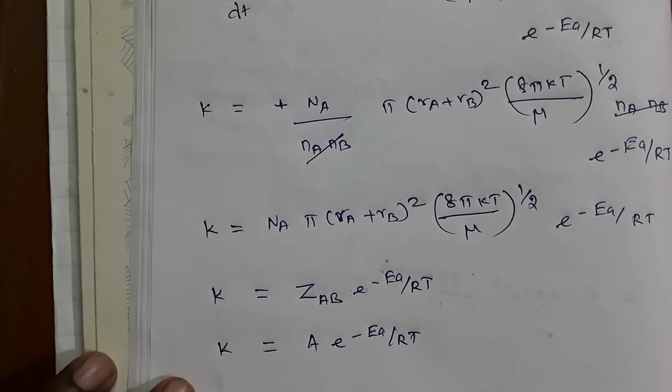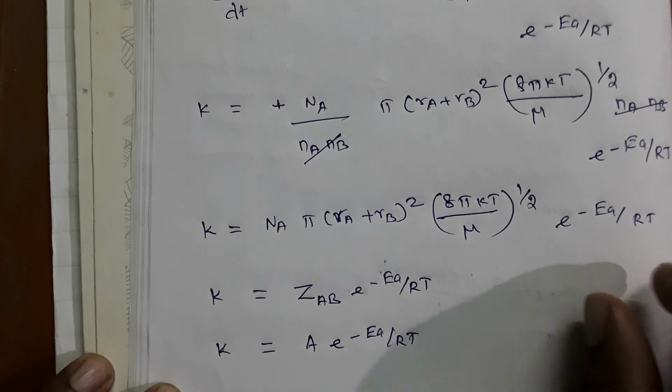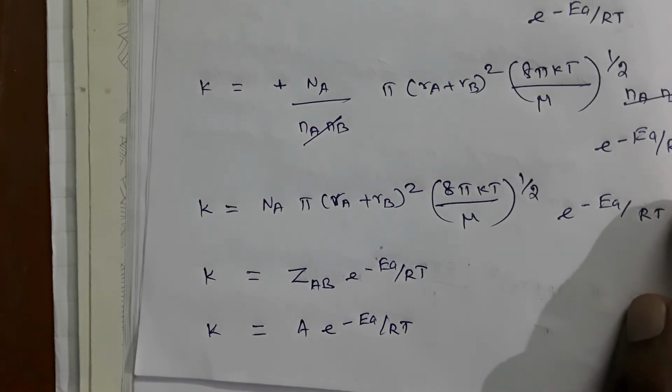But actually A is not equal to the collision frequency, or collision number, because for more complex reactions Z is not equal to A. In order to react, the molecules must be in some orientation.